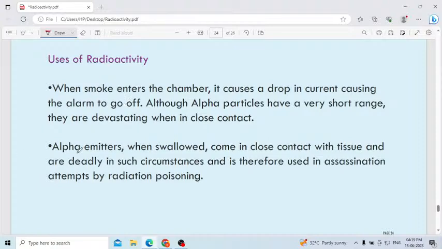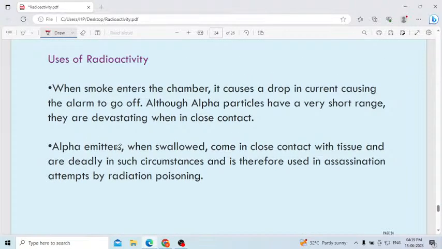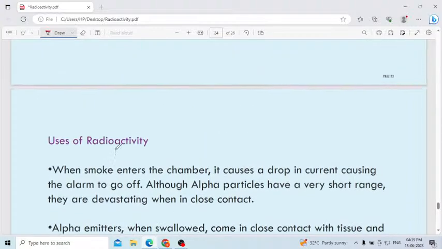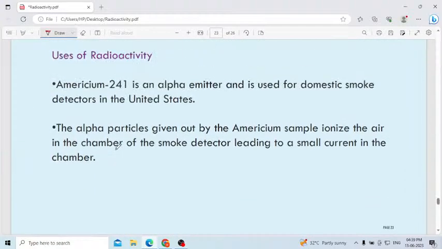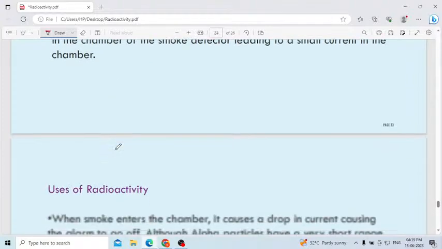The next one: alpha emitters, when swallowed, come in close contact with tissues and are deadly in such circumstances, and are therefore used in assassination attempts by radiation poisoning. Even alpha rays are more powerful rays. Okay, these are a few uses of radioactivity. Read that one. No need to explain in detail where we use radioactivity. Remember that one.